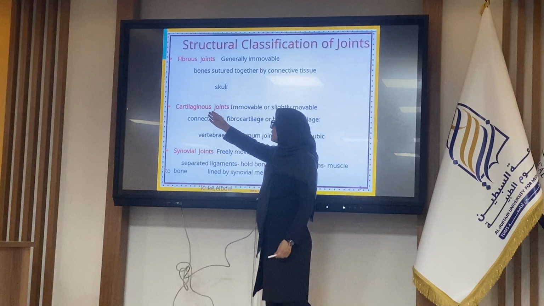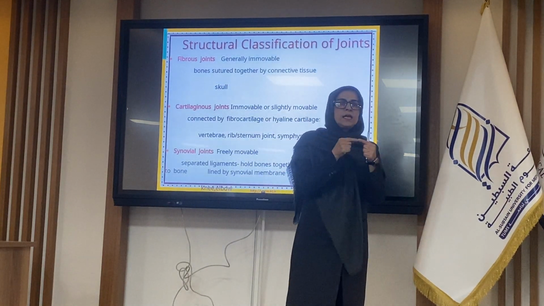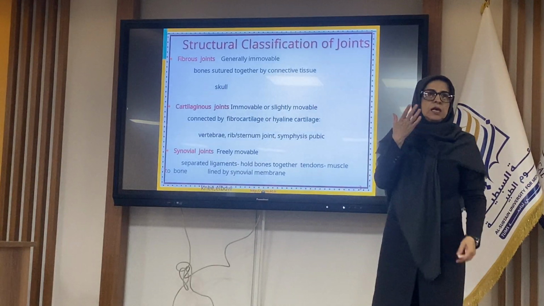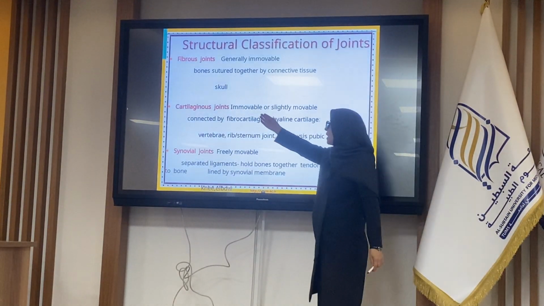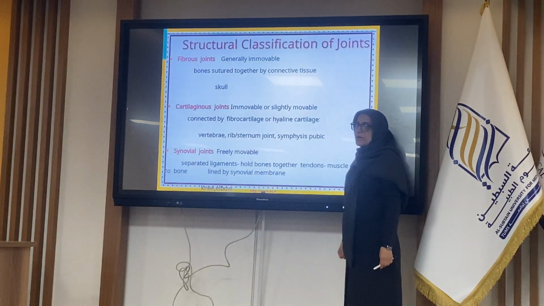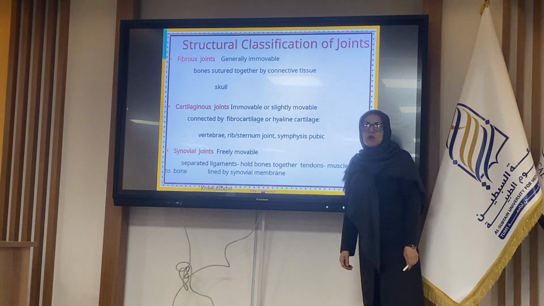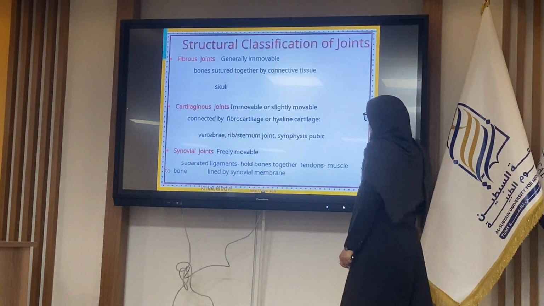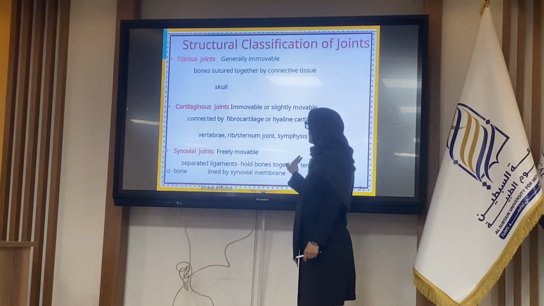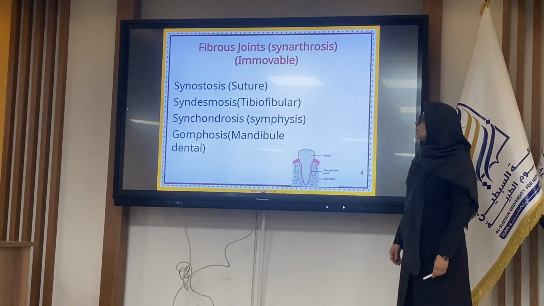The second one, the cartilaginous joint: the bones join together by cartilage, hyaline cartilage or fibrocartilage. Also, they are immovable or have slight movement. And finally, the synovial joint or movable joint, which is the most general, and the joint has movement.